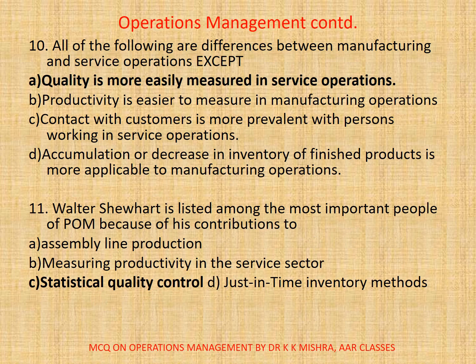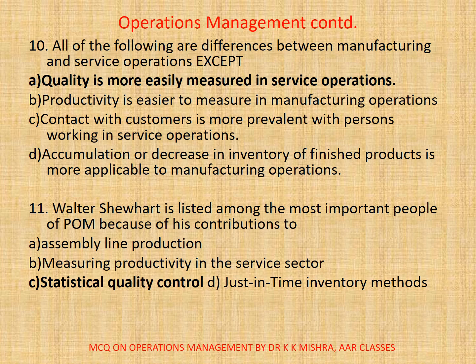Mean. 10. All of the following are differences between manufacturing and service operations except: A. Quality is more easily measured in service operations, B. Productivity is easier to measure in manufacturing operations, C. Contact with consumers is more prevalent with persons working in service operations, D. Accumulation or decrease in inventory of finished products is more applicable to manufacturing operations. So, here from among the options available, though it is applied one, correct option is A. Quality is more easily measured in service operations, in view of the question.